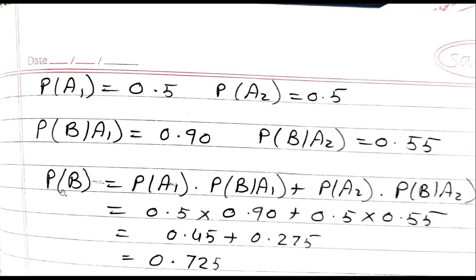And we want to find the probability of an employed person, which is nothing but probability of B, which is equal to probability of A1 into probability B given A1 plus probability A2 into probability B given A2. So replace the values in the formula: probability B is 0.5 into 0.9 plus 0.5 into 0.55. So perform the multiplication. The answer becomes 0.45 plus 0.275. So the addition is 0.725.